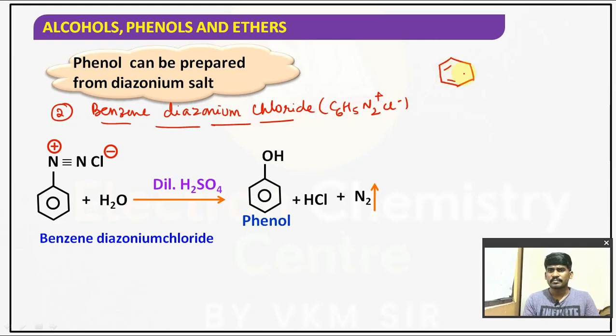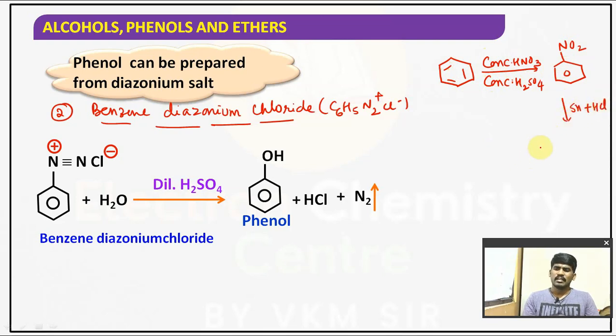If we take benzene treated with concentrated nitric acid plus concentrated sulfuric acid, the nitration mixture, it gives nitrobenzene, and then Sn plus HCl. Metal plus acid is an example of a reducing agent. So the NO2 group is converted into NH2. The previous one is nitrobenzene, and this is aniline.